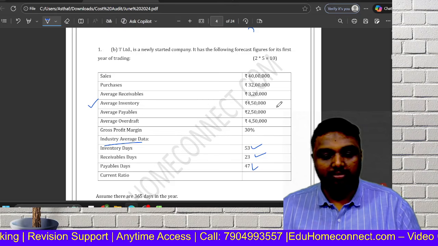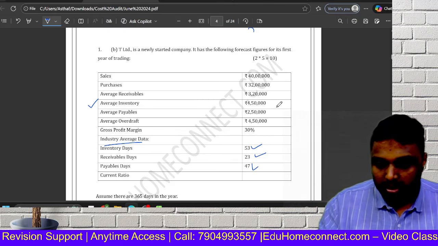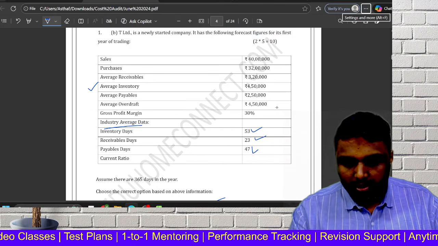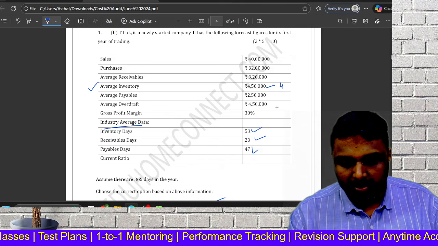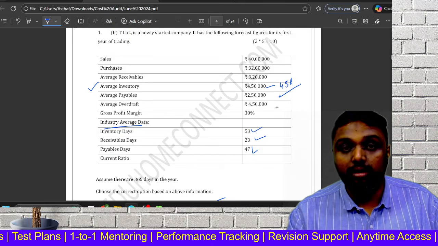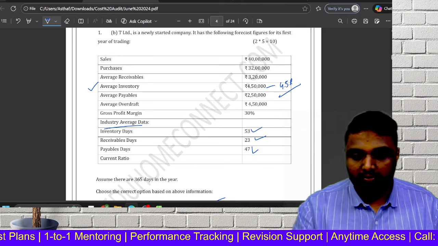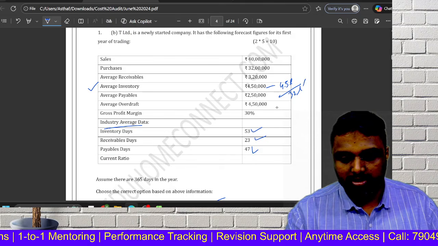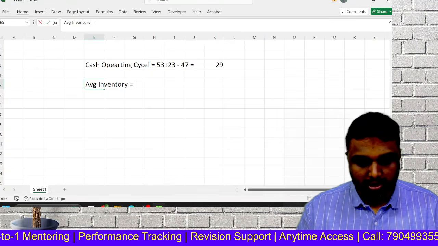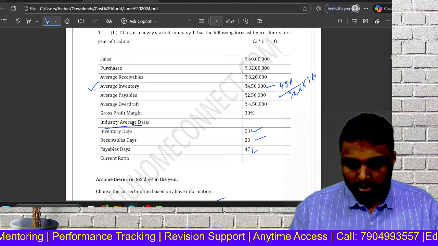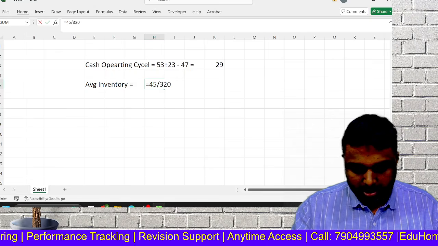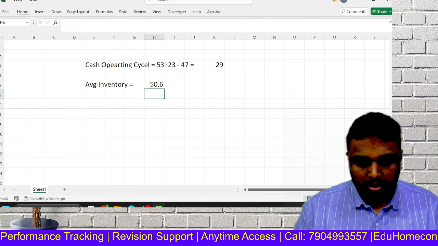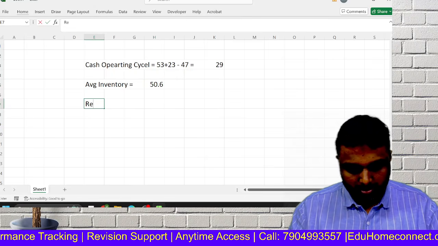So we can get the answer from this. Correct? So yes, we can do it here itself. Average inventory divided by cost of goods sold, which is not there. So you can take purchases into 360. We can go for round off. So 45 by 320 into 360. We can take 51. Receivable.